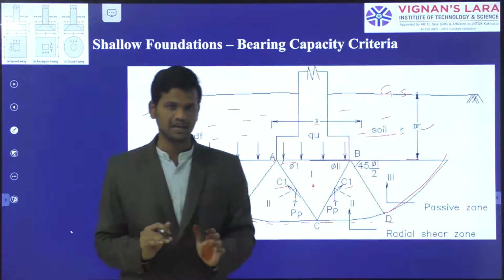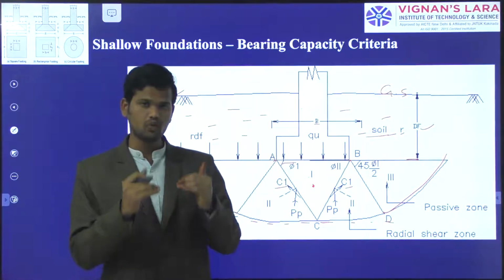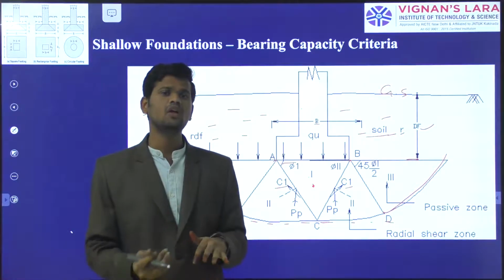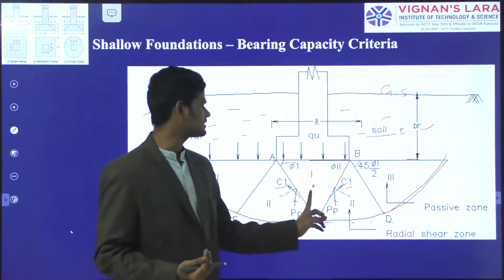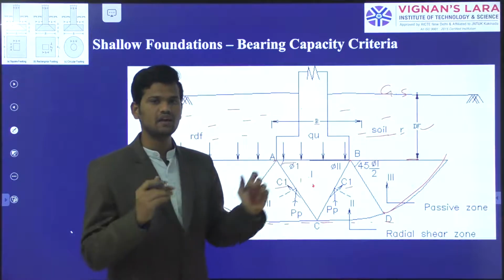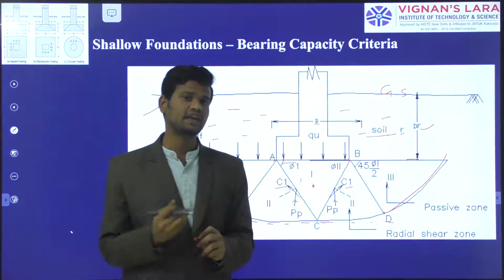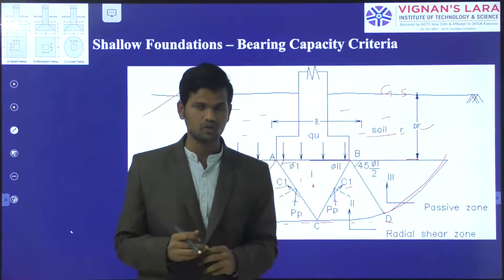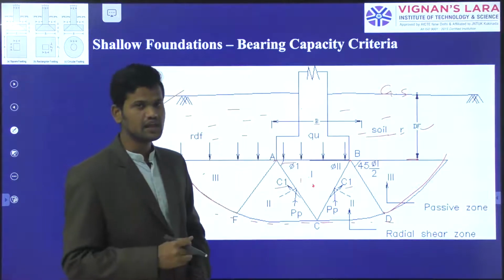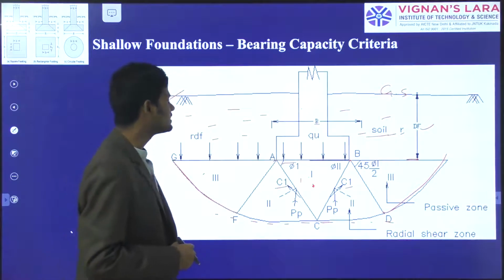First we have to calculate the different types of upward forces and downward forces acting on the soil element. If we get the equilibrium, upward forces equal to downward forces, we may get the ultimate bearing capacity of the soil element.